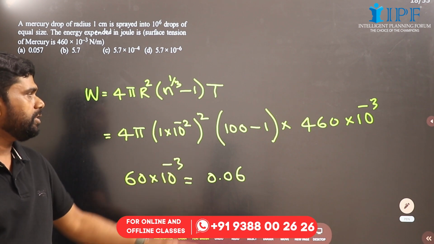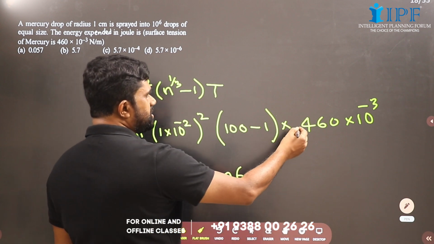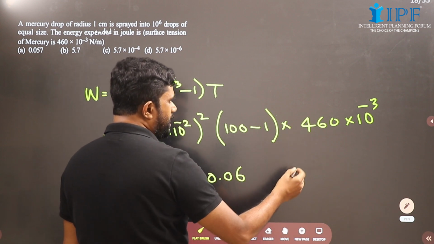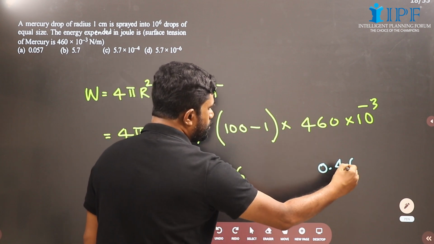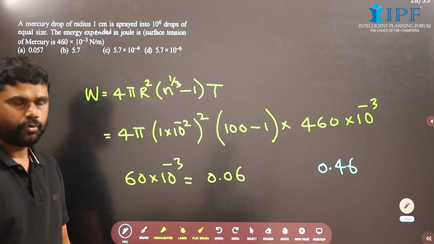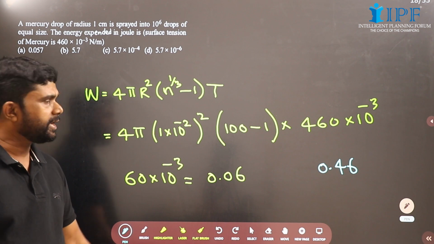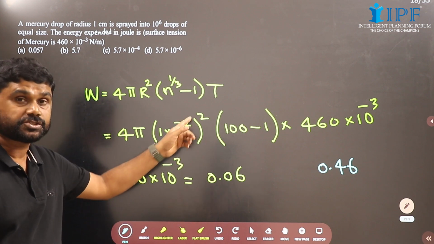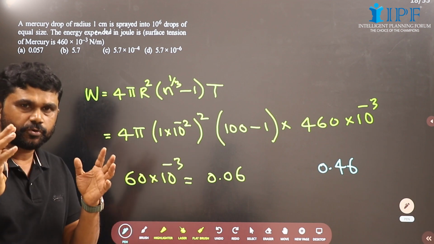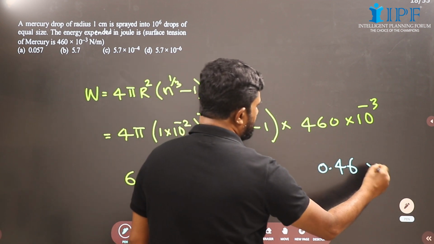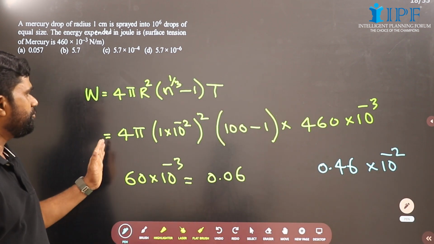Now let us do one thing. You can write 460 into 10 raised to minus 3 as 0.46, and this 100 minus 1, you can take as 100 itself. 100 into 10 raised to minus 2 whole square, 10 raised to minus 4. 100 into 10 raised to minus 4 is 10 raised to minus 2. So there will be 10 raised to minus 2, and what remains is 4 pi.